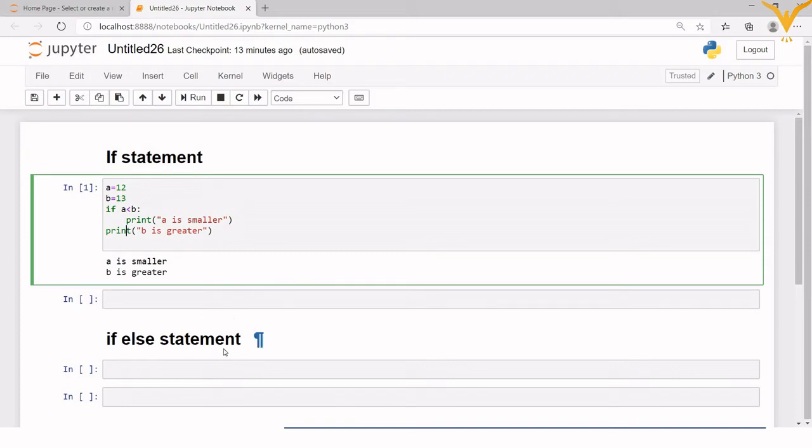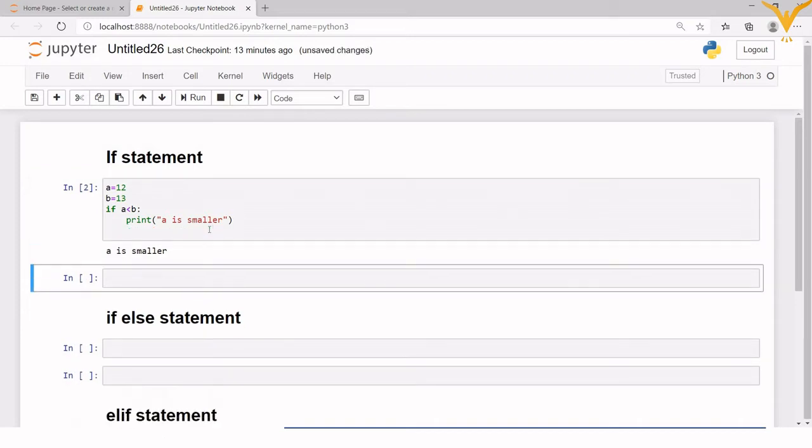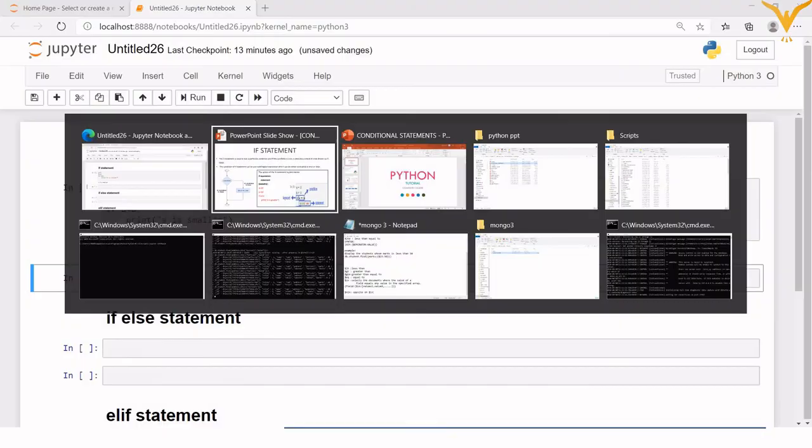So therefore the if statement is very rarely used, and therefore we have the second type, that is the if else statement. Now suppose I am removing this print from here. So now it is giving me only "A is smaller". Got it? Now let's see the other statement, that is the if else statement.